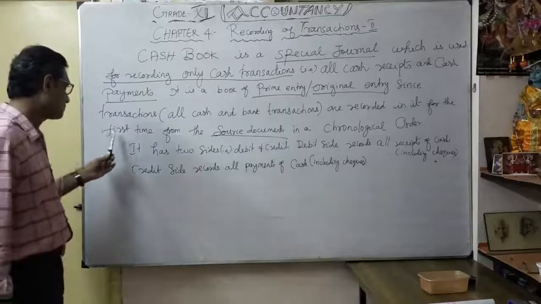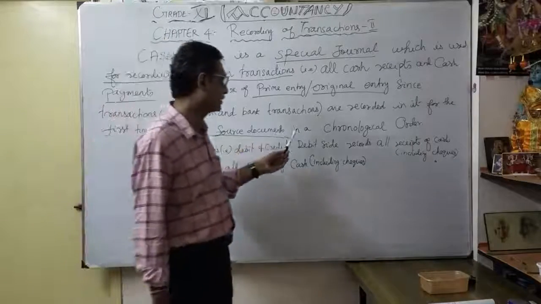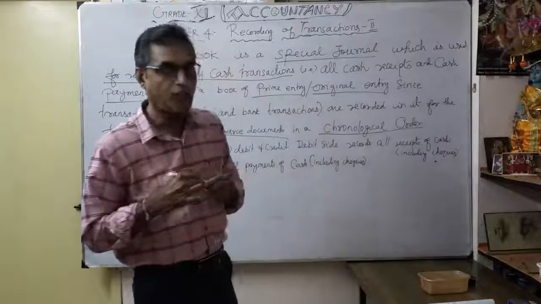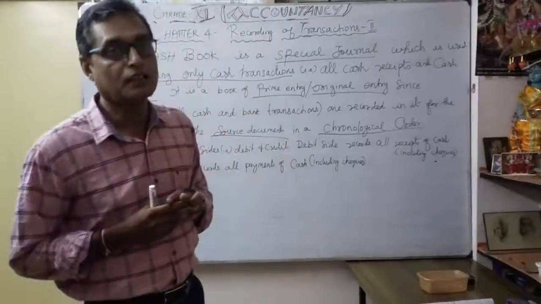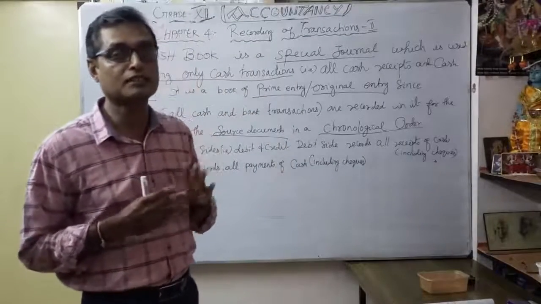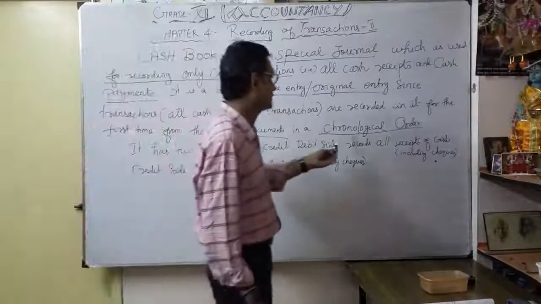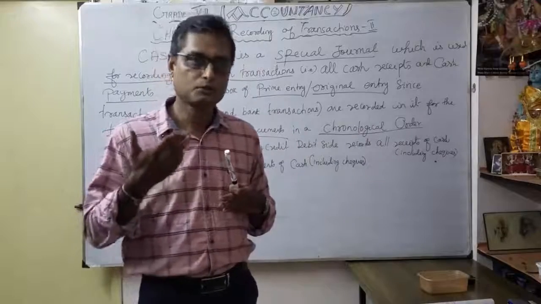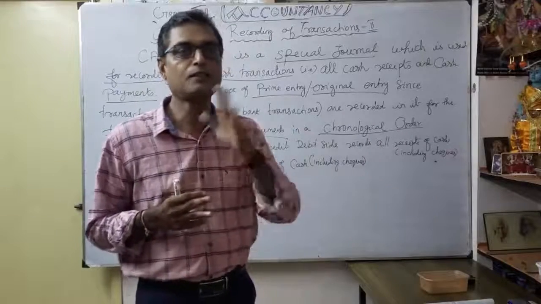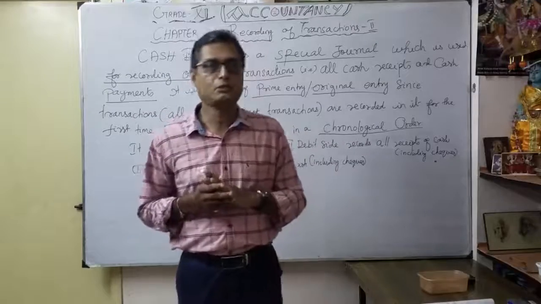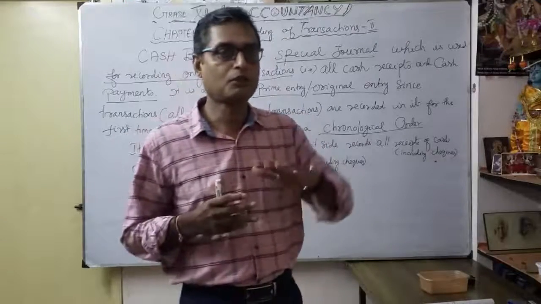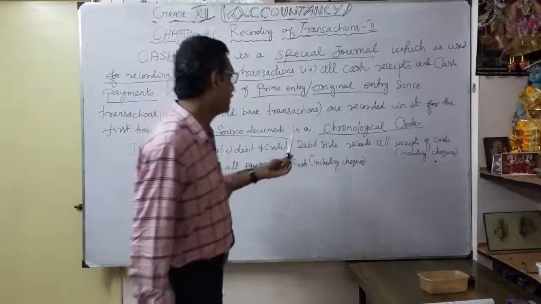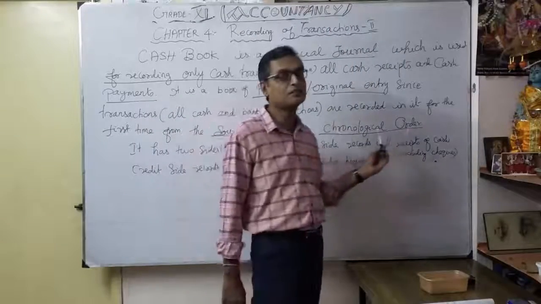Okay. That's the first time from the source document, in a very important phrase, chronological order. So always you want to record all cash transactions in chronological order. That means according to date. Anything that happened today, you have to record on that particular date only. For example, if some transaction happened on August 20th, you can't write it on the day before yesterday or yesterday, correct? That's why you always have to record transactions in chronological order.